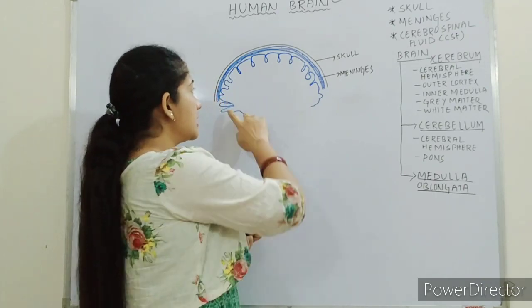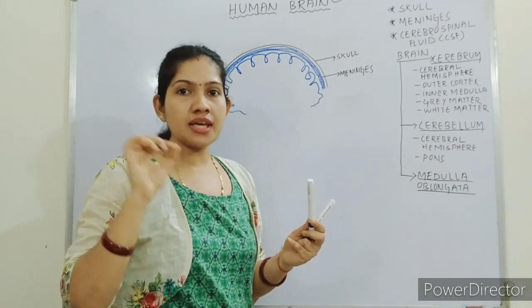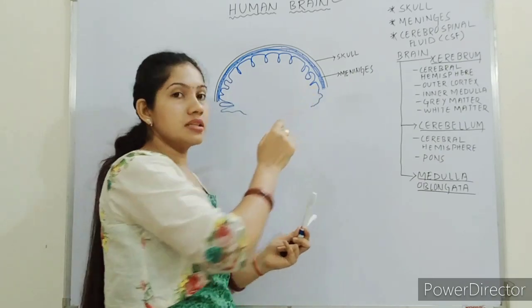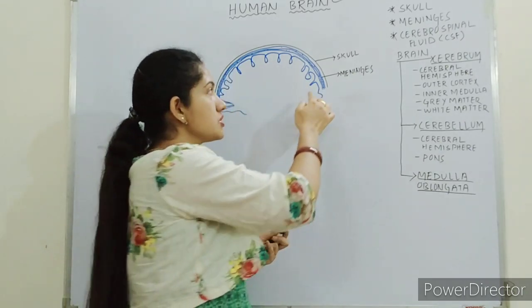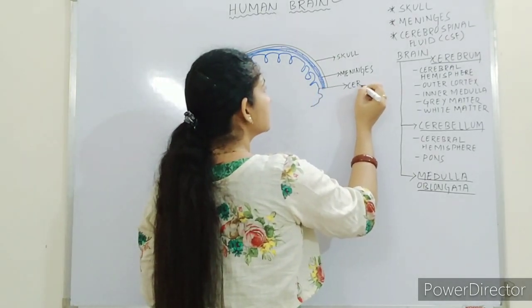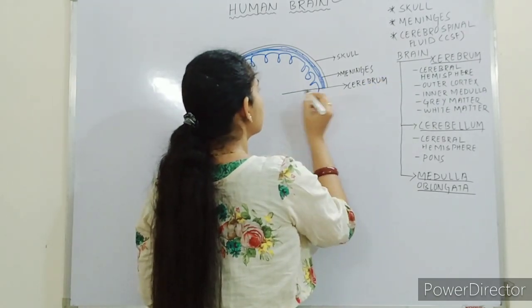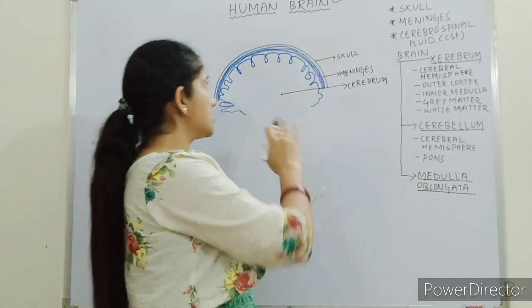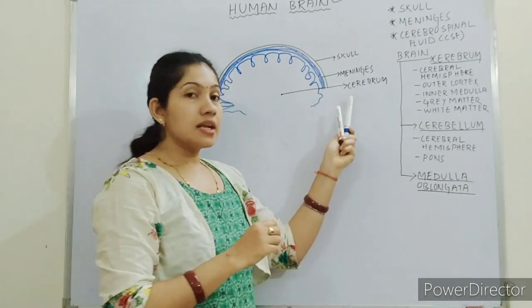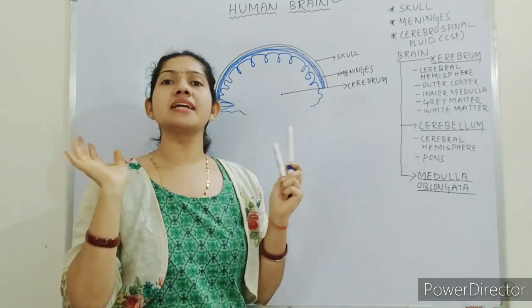You can see the surface of the cerebrum has so many curves or curls. It is just a wrinkled structure. It is not plain. There are so many ups and downs on the surface of the cerebrum. Let me label it. Cerebrum. This whole part is cerebrum, the largest part of the human brain.